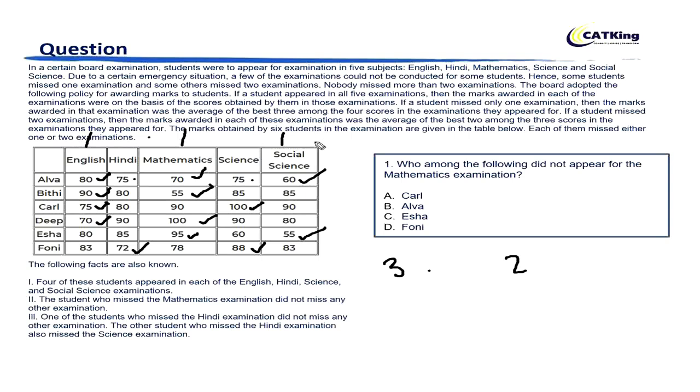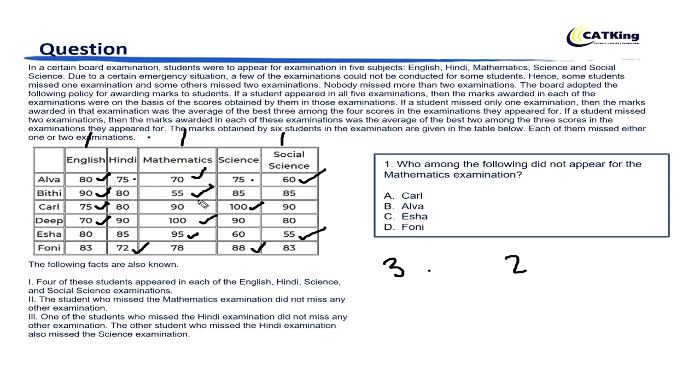So out of these four subjects, the best three are 80, 75, and 70, and the average of these three is 75. That means either she appeared for Hindi, or she appeared for science, or she missed both the exams, right? That could also be possible. But maths she definitely has appeared.